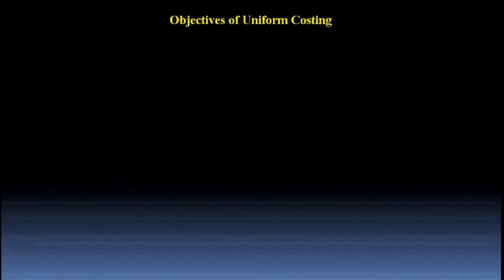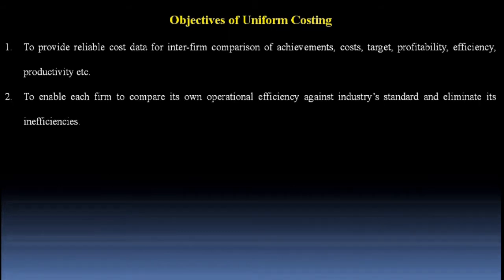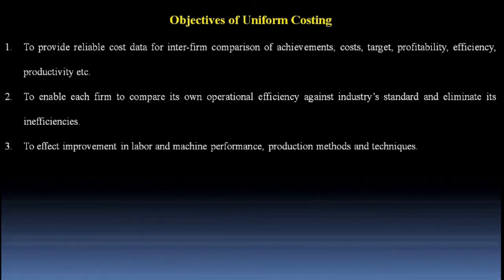Let's discuss now the objectives of uniform costing. The application of uniform costing system has the following objects. Point number 1, to provide reliable cost data for interfirm comparison of achievements, cost, target, profitability, efficiency, productivity, etc. To enable each firm to compare its own operational efficiency against industry standard and eliminate its inefficiencies. To effect improvement in labor and machine performance, production methods, and techniques.